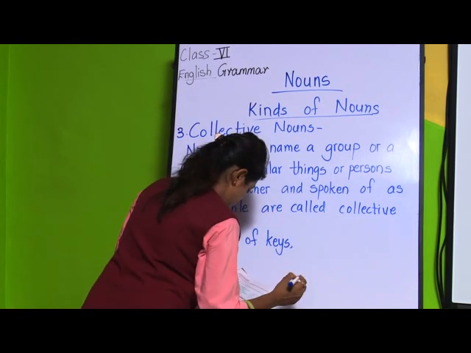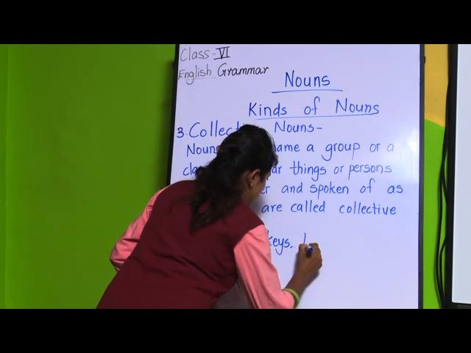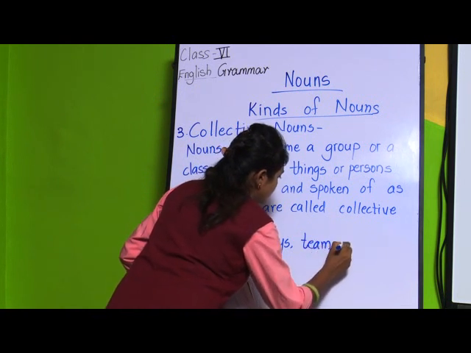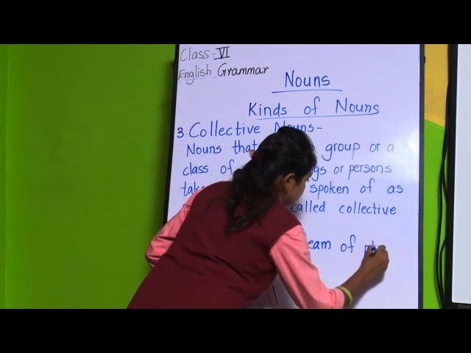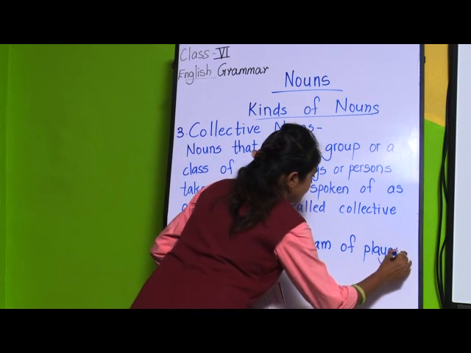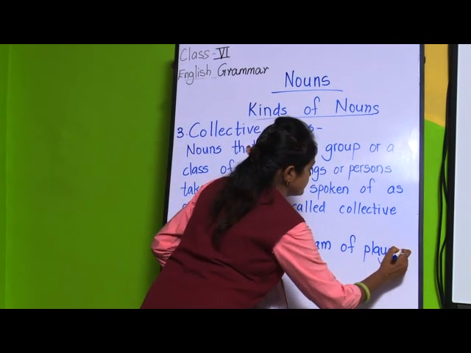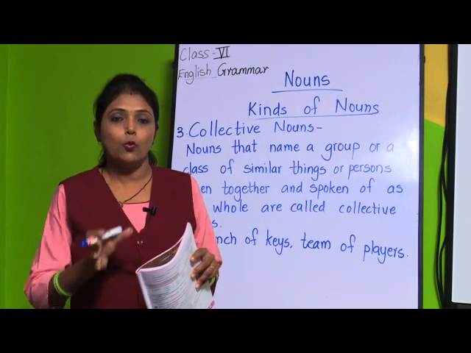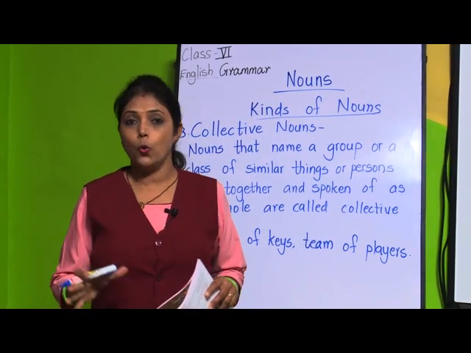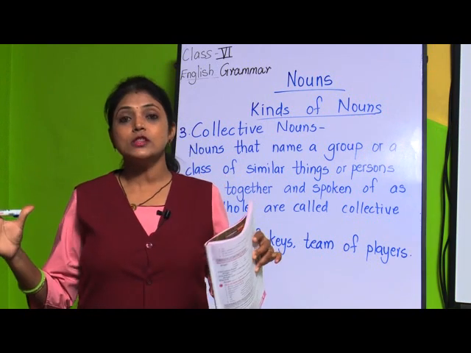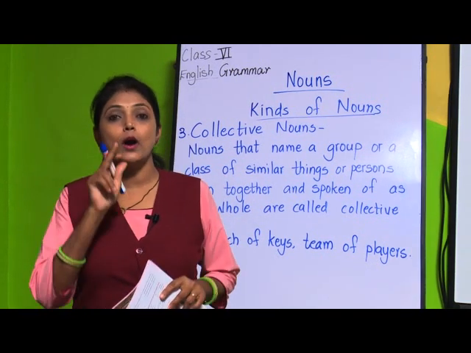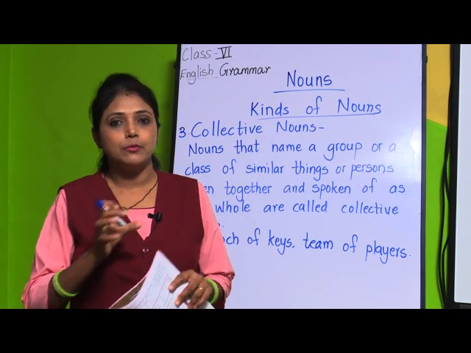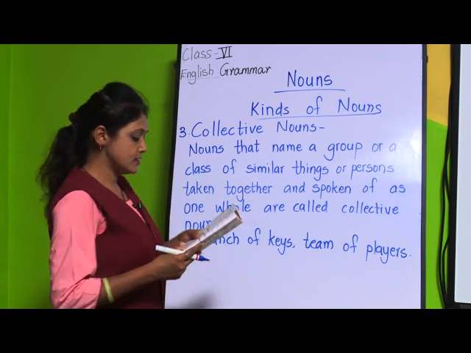Then team of players. When you see a cricket match, in that we have team. Is one single player there? No, there are many players. So they together come and make one word, that is team.